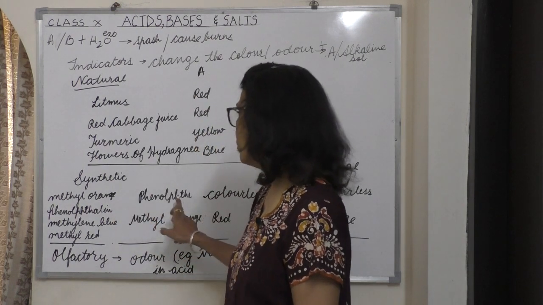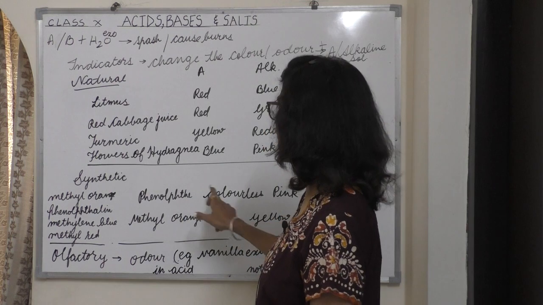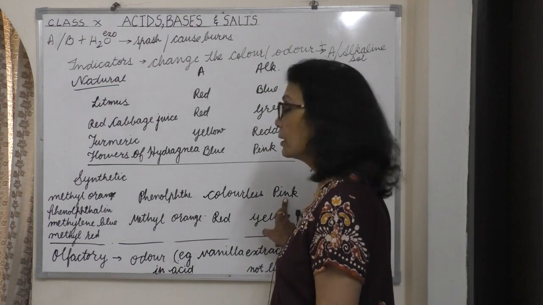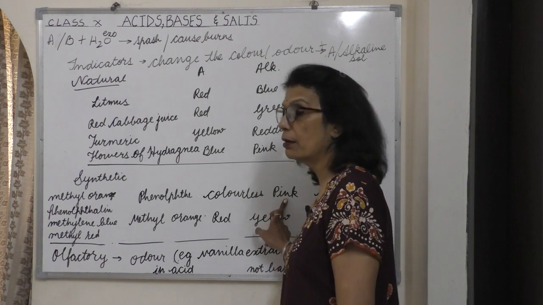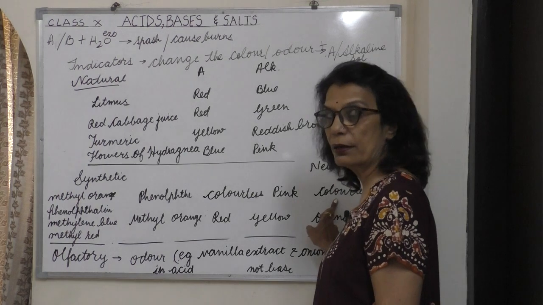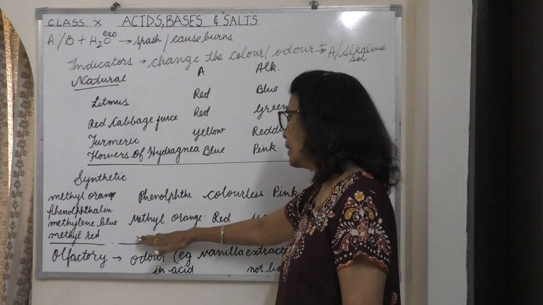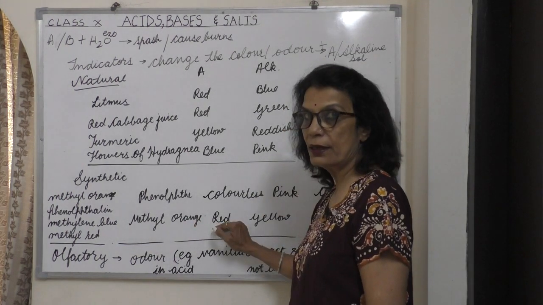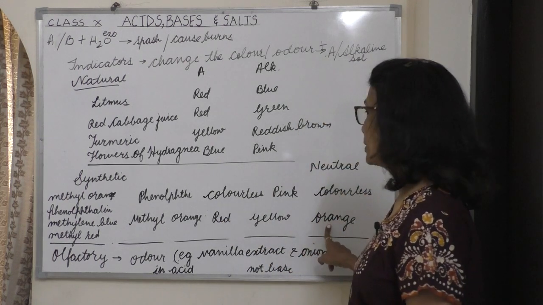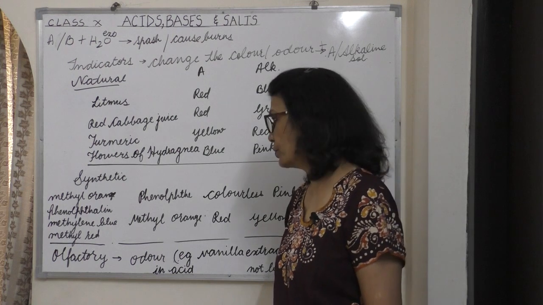Phenolphthalein is colorless in acid, but in alkali solution it is pink in color. In neutral solution it is again colorless. Methyl orange is red in acid, yellow in alkali solution and orange in neutral solution.